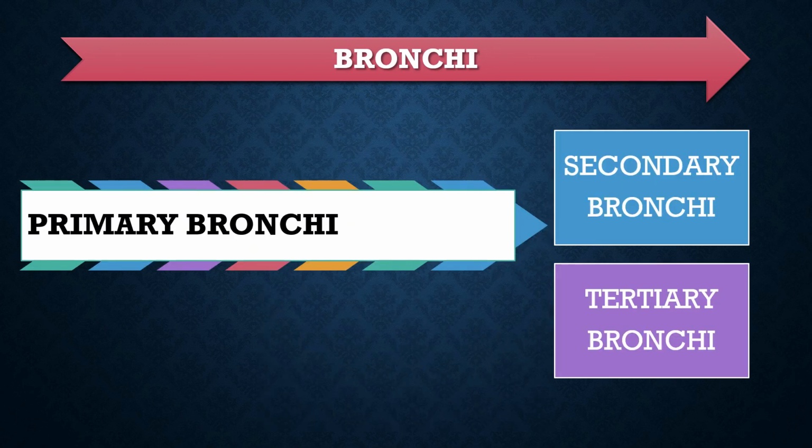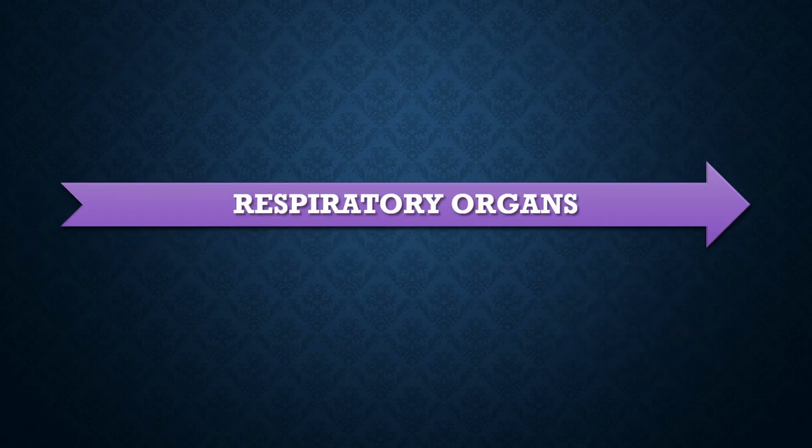The trachea divides into two primary bronchi which pass into the lungs. Inside the lungs, the bronchi branch and rebranch to form secondary and tertiary bronchi. They are supported by cartilaginous rings. This is the part where actual gas exchange takes place, in which a pair of large spongy pink colored lungs are present.